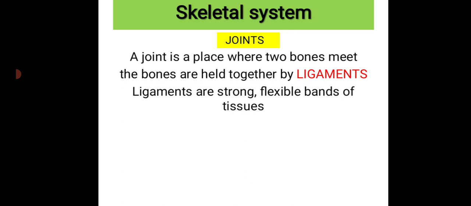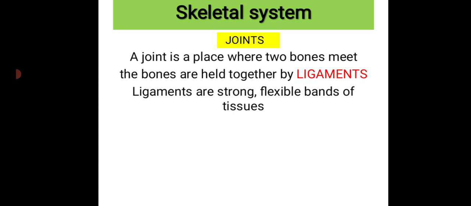Then we all know, to join any two materials we need something, right? For example, if I want to join a pencil with another pencil, what do I need to have? That is Fevicol, right? By using Fevicol I can make any two things join. Similarly here, to join two bones we need some material. That material is known as ligaments. The bones are held together by ligaments.